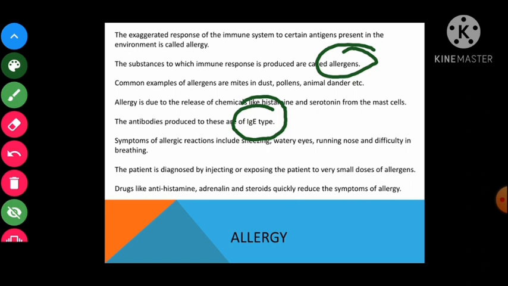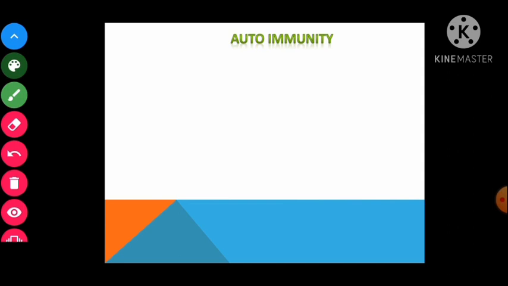Now talking about another very important topic, that is autoimmunity. Children, talking about autoimmunity, what is it? Children, when the immune system of the body is not able to identify or differentiate between self and non-self organ, self or non-self particle, that is known as autoimmunity, right?